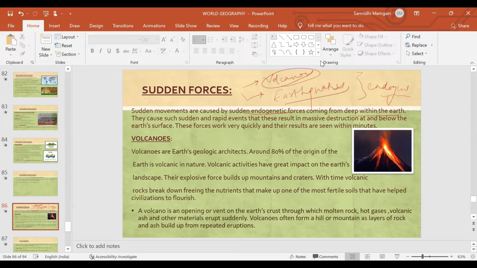They cause such sudden and rapid events that result in massive destruction at and below the earth's surface, meaning huge loss of life and property at times. Destruction from earthquakes also depends on the density of population. So if in an area where the earthquake has struck, the density of population is high, what will happen? It will lead to higher destruction.